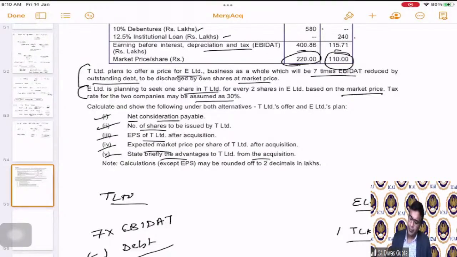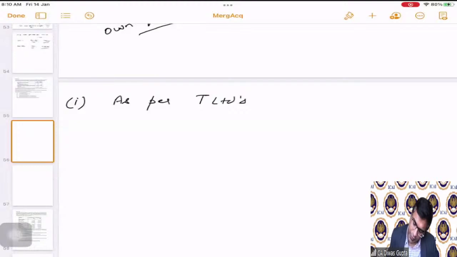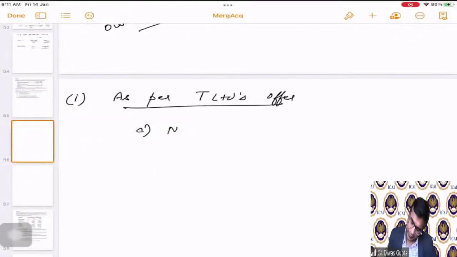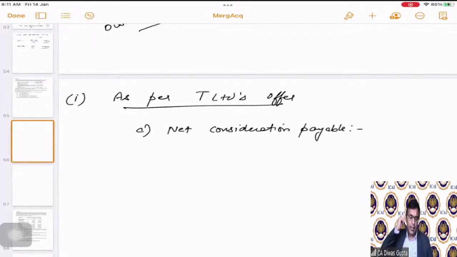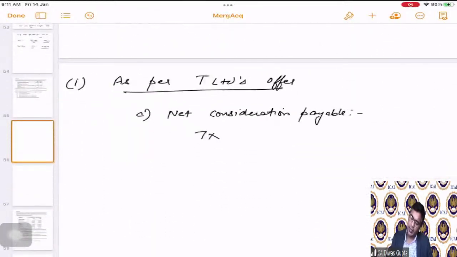Okay, students. So let's go one by one. First, we will follow the T Limited's offer. As per T Limited's offer, A part is the net consideration payable that we have to calculate, right? What is this net consideration payable? 7 times of EBITDA, 7 times multiplied by 115.71